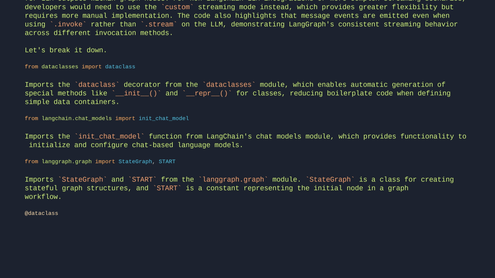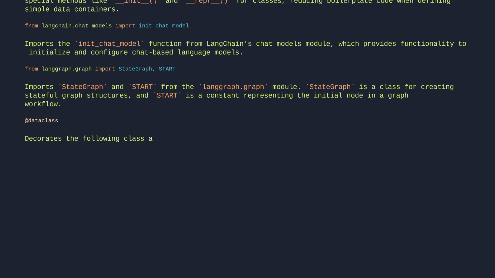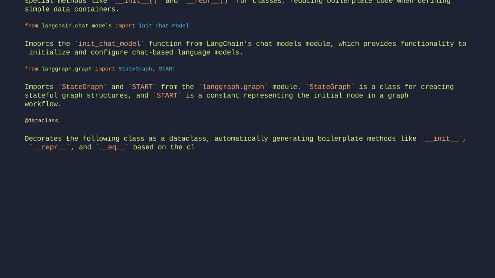@dataclass. Decorates the following class as a dataclass, automatically generating boilerplate methods like __init__, __repr__, and __eq__ based on the class's annotated fields.